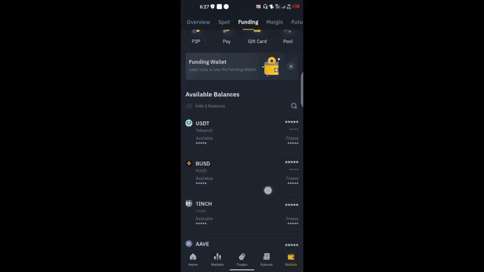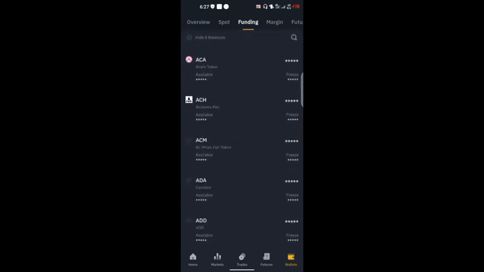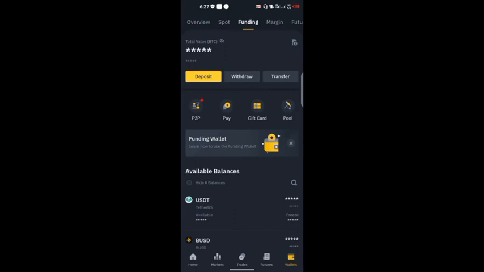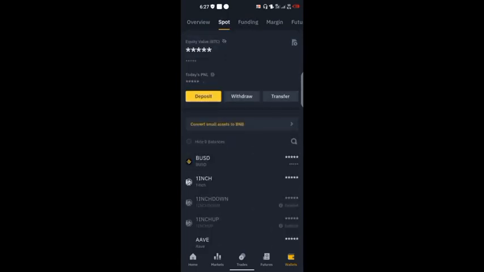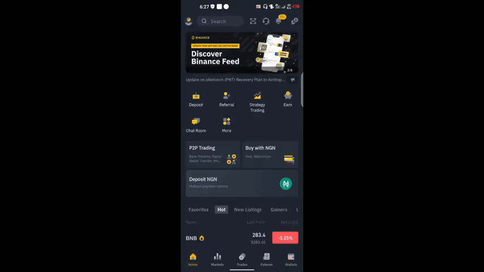Sorry. So under funding, you are going to see the amount here as the available balance. Then you can now transfer to spot. So once it gets to spot, you are ready to trade with your USDT. I hope that is clear.